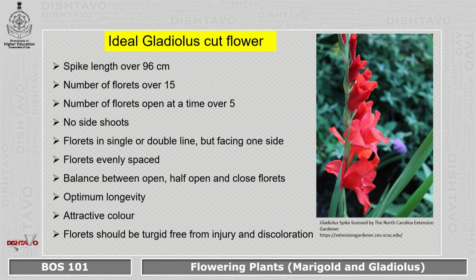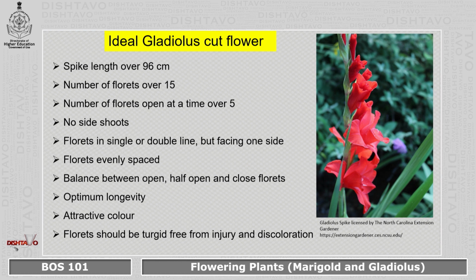The gladiolus flower should not have any side shoots, that is, it is just one spike. The florets can be in single or double line, but facing one side. All the gladiolus flowers should face one side, then we can say this is an ideal gladiolus flower. The florets are evenly spaced. There is sufficient space in between, and there is a balance between the open florets, half open florets, and closed florets. So, in the entire spike, you will have all three types of florets: the open florets, half open, and the closed florets.